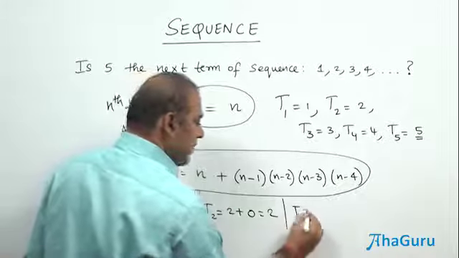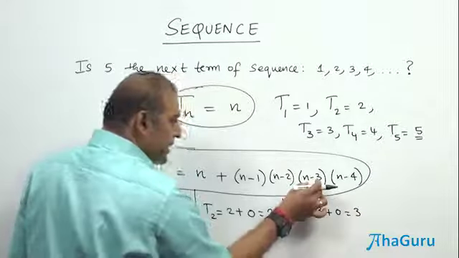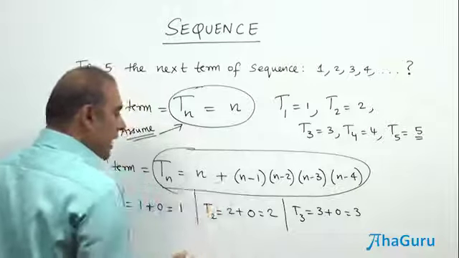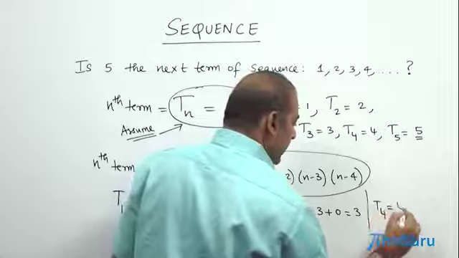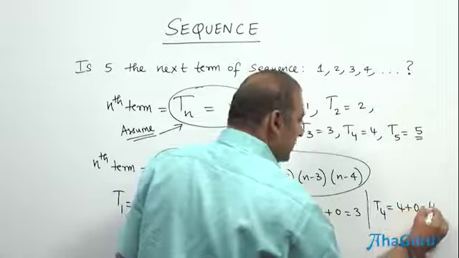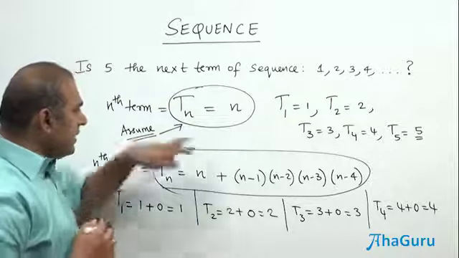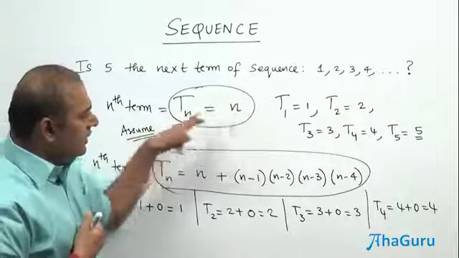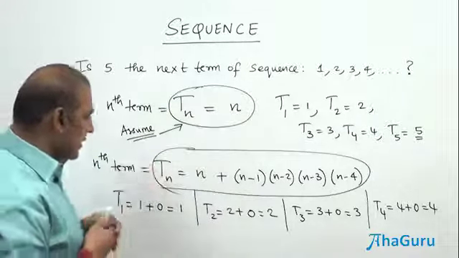Similarly, T3 is going to be 3 plus 0, that is 3, because this time 3 minus 3 becomes 0, this product becomes 0, and therefore T3 is going to be 3. Similarly, T4 is going to be 4 plus 0, that is 4. So what happens is, by this rule, T1 is 1, T2 is 2, T3 is 3, T4 is 4, and so on.